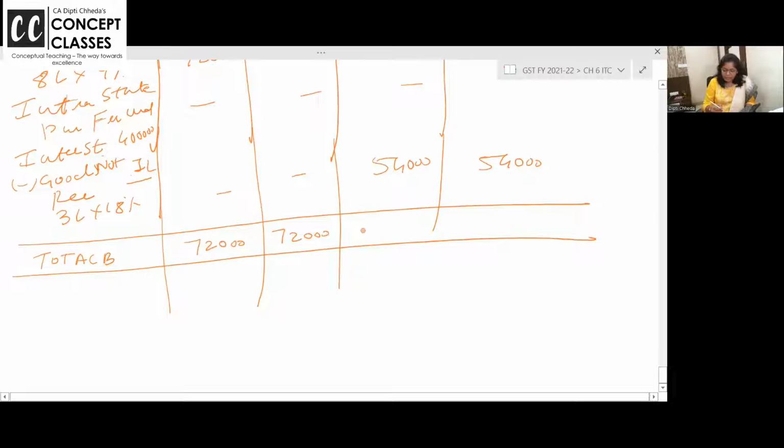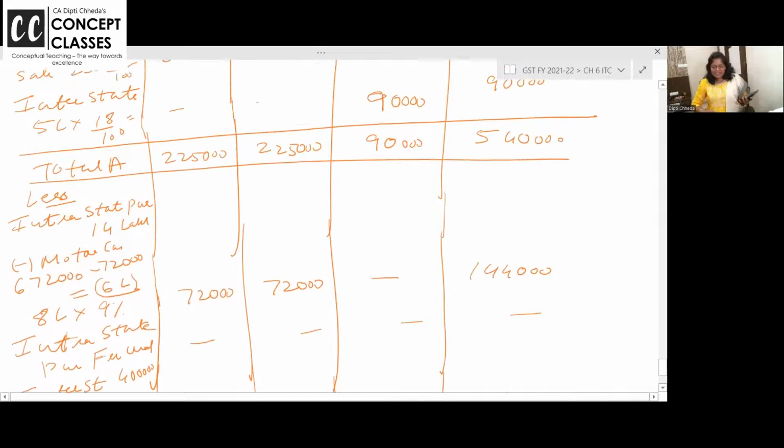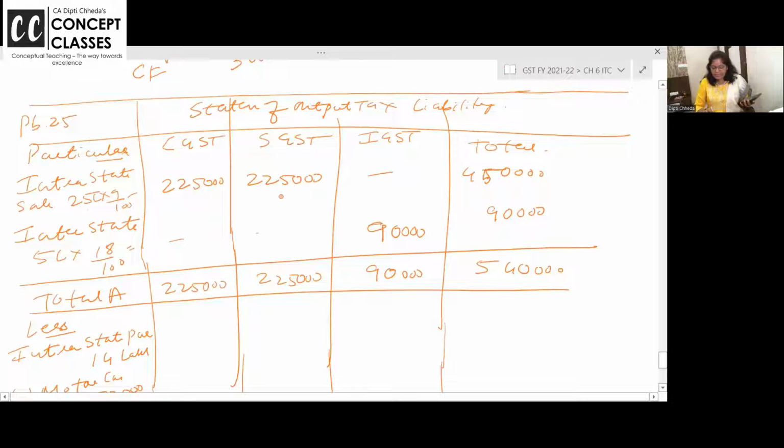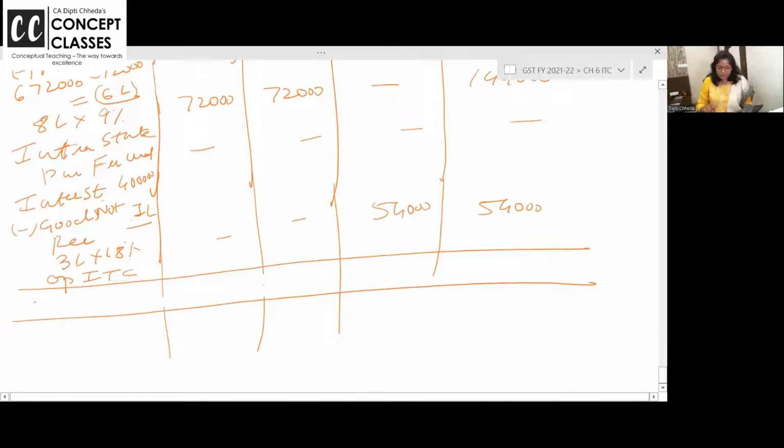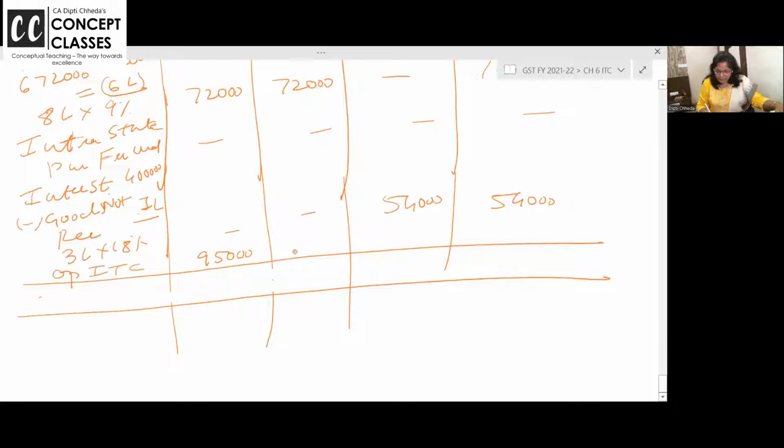Oh, sorry, I missed one more thing. Really sorry. Wait, all of you, please. Before doing total, we have to add input ITC. ये तो आपने output लिया and input also, no? So input ITC also we should add. What is input ITC? Opening पे already दिया है ना? 95,000. This we should have written first in the second table. अब नहीं लिखा तो नीचे लिख दो, कोई बात नहीं. एग्जाम में भी इतना ऊपर नीचे होगा तो कोई मार्क्स नहीं कट जाएंगे आपके.